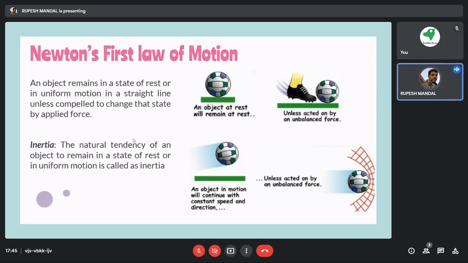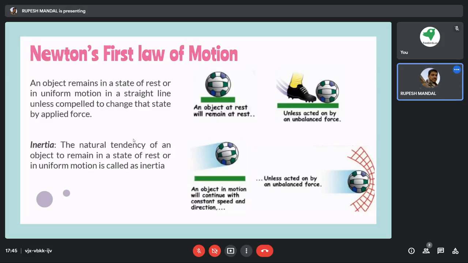Some sort of unbalanced force arises. The ball was placed on the ground, so it had some force. But when the footballer kicked the ball, the balance of the force became unbalanced. So it starts moving, or you can say it starts flying in the sky.